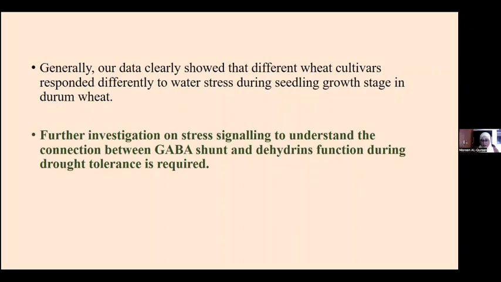And further investigation is also needed, to elucidate the signaling and to understand the connection between the GABA shunt pathway and the expression of dehydrin and the dehydrin action. It will be important and required, especially under drought stress.